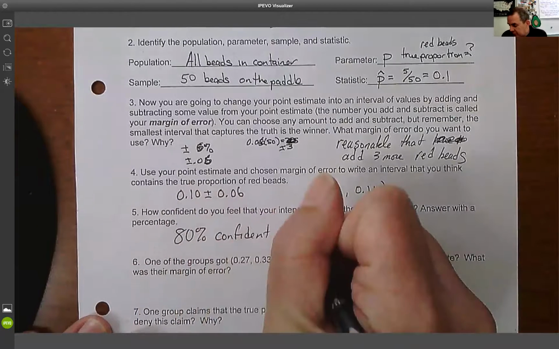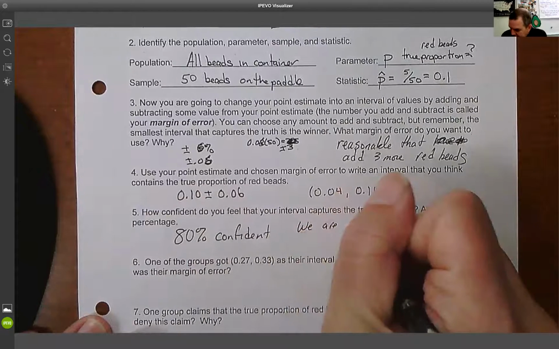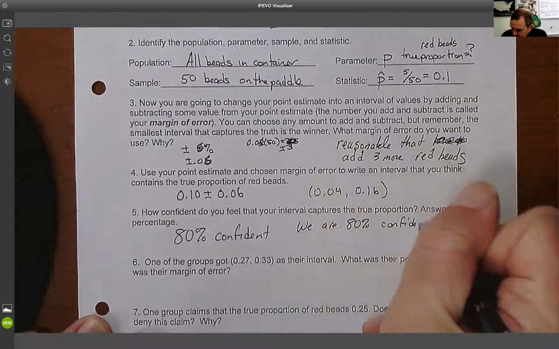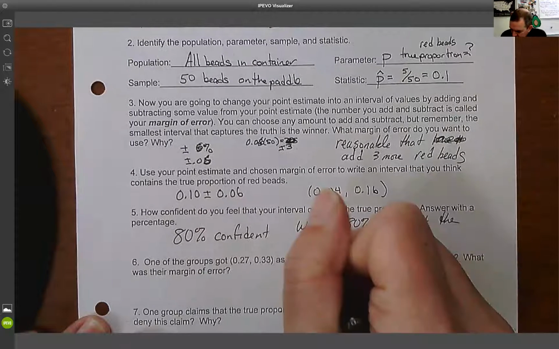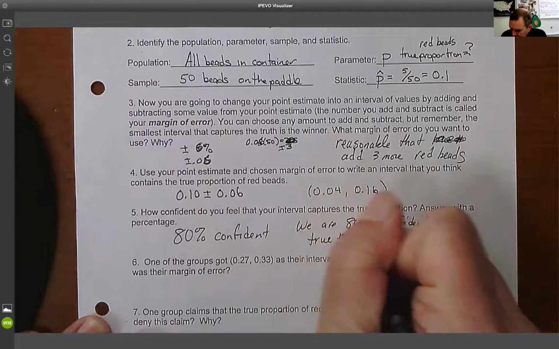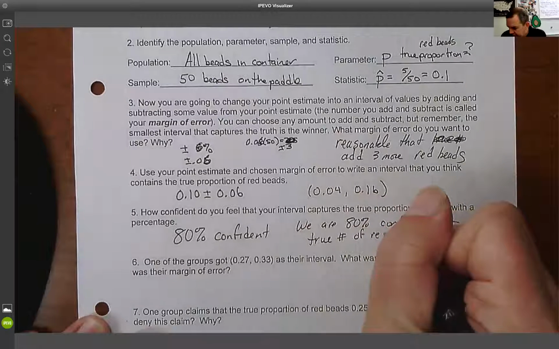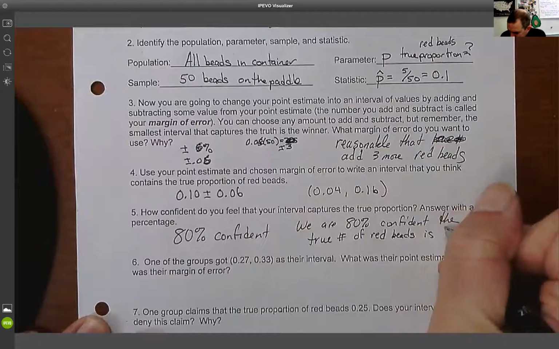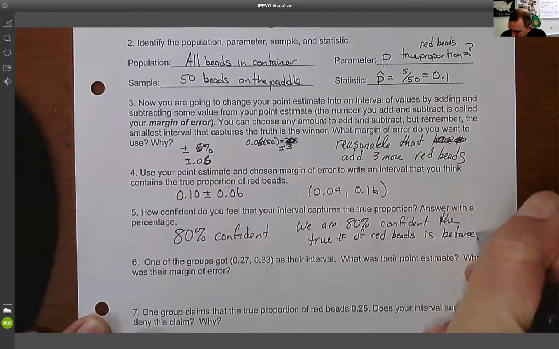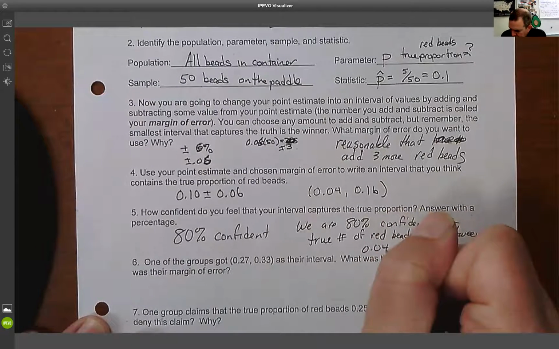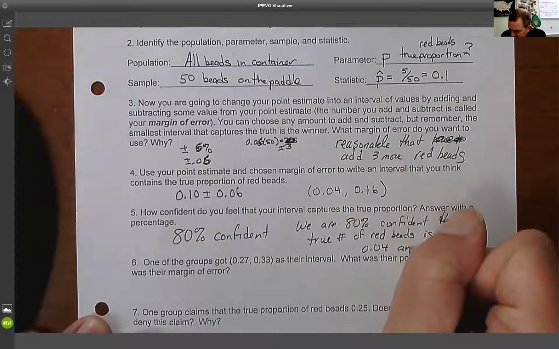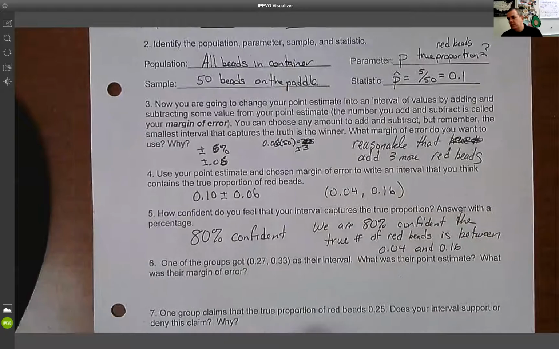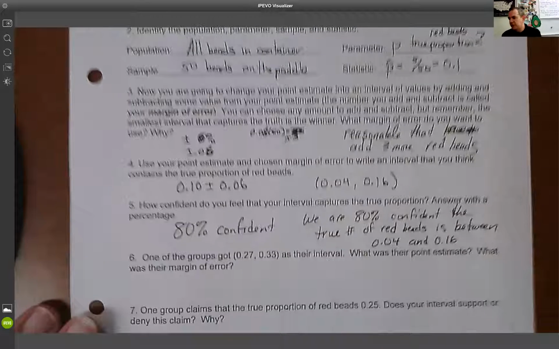So what you could say is we are 80% confident the true number of red beads is between 0.04 and 0.16.